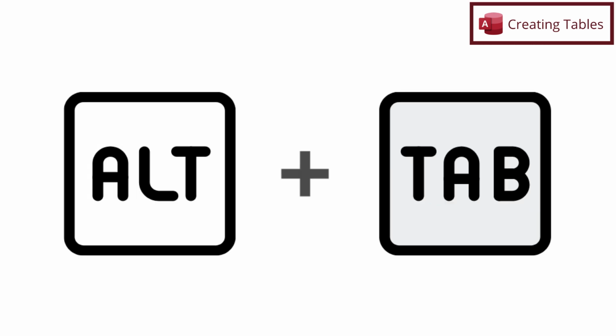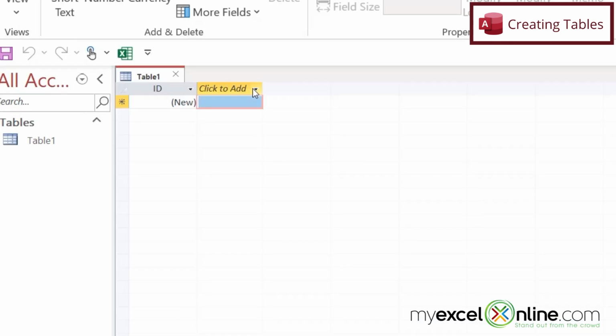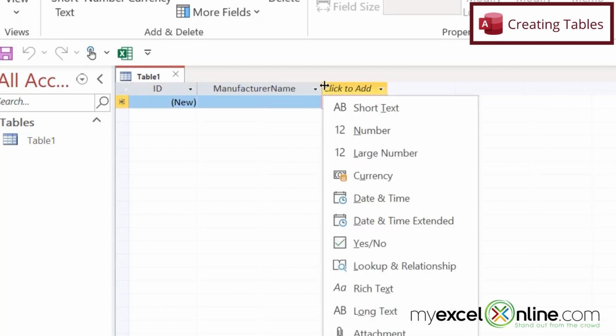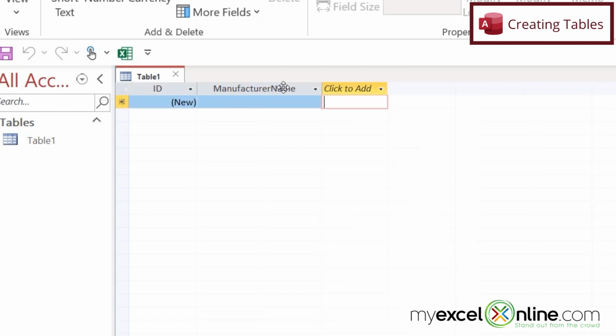So I'm going to Alt-Tab back to Access. And right here, I'm going to pick short text. And the name of my first field is going to be manufacturer name. And I'm going to widen this column so you can see the name. And you can see the header for this column is called manufacturer name. In Excel, this is a column header, but in Access, this is known as a field.